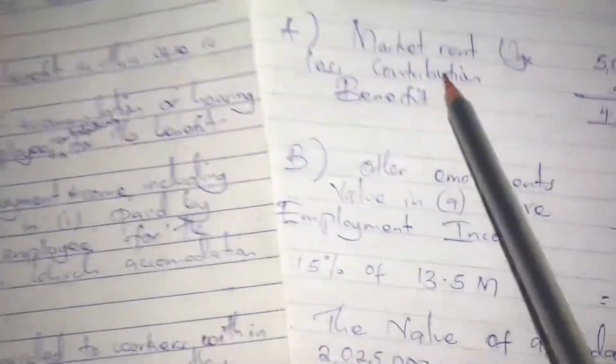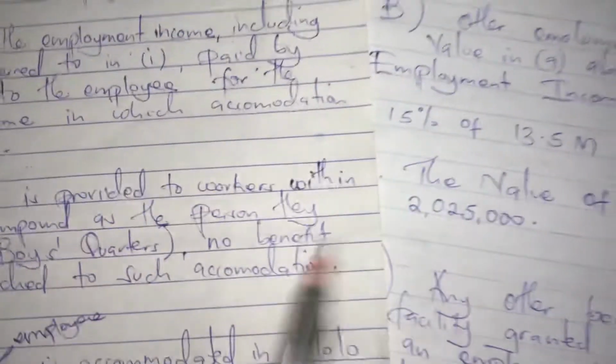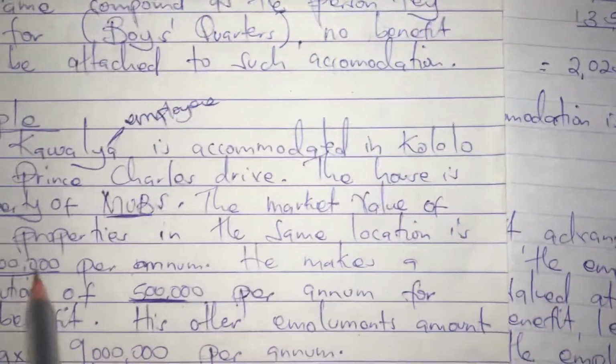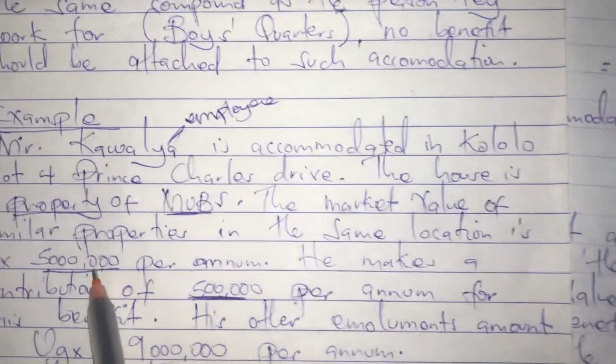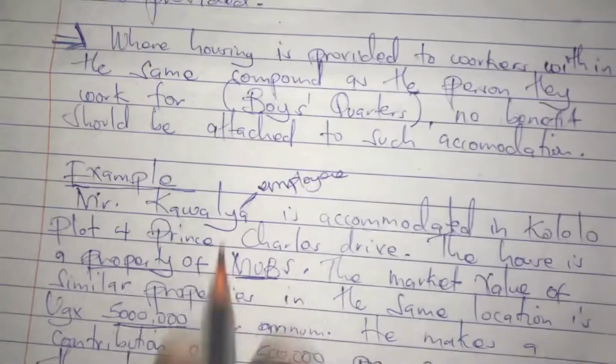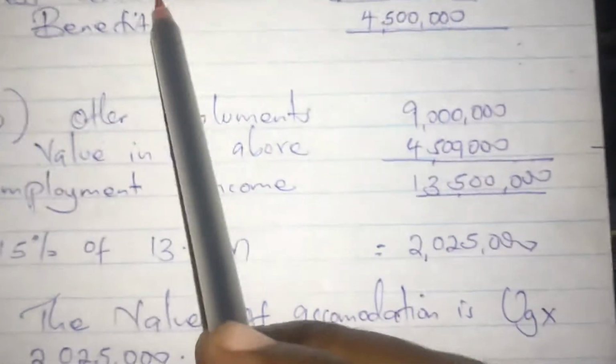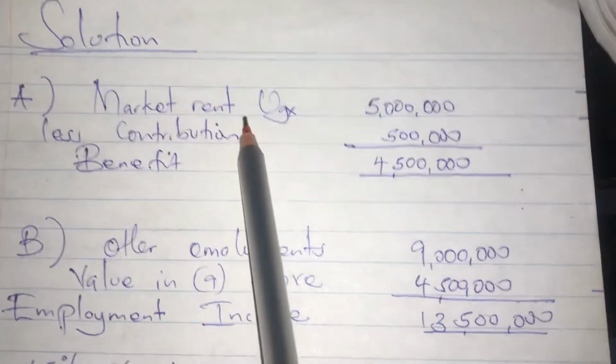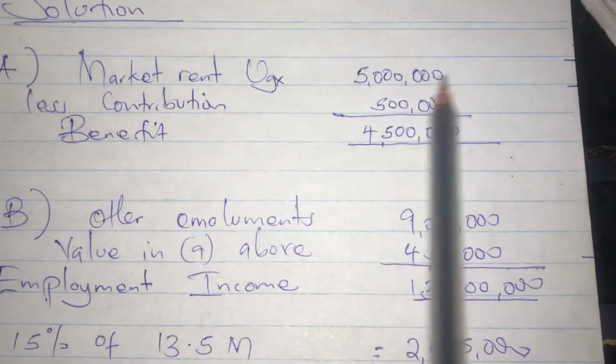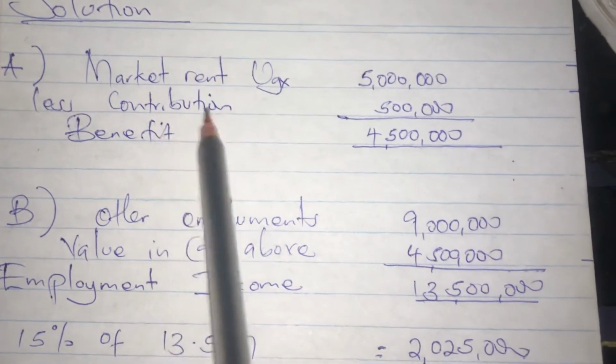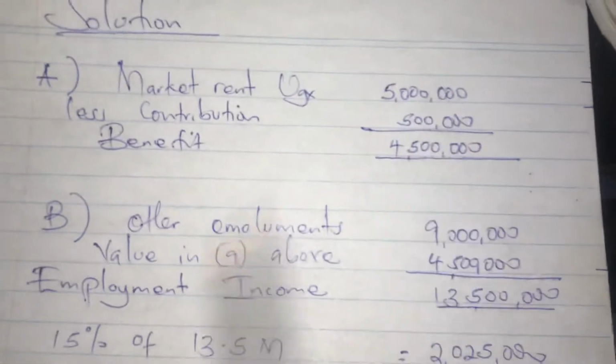The market value of the accommodation, according to the question, was 5M. So we write it here: market rent is 5M. Then we less the contribution by the employee.